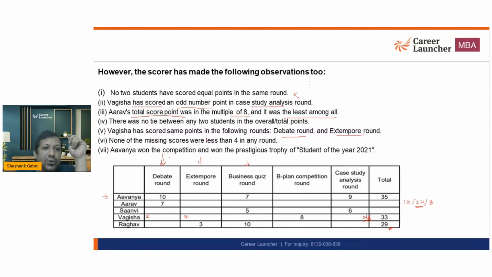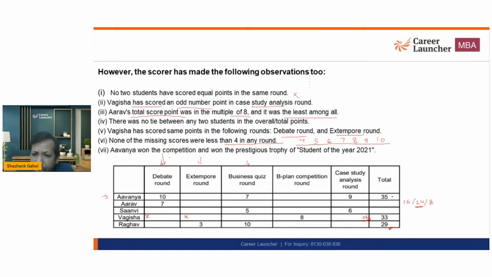None of the missing scores were less than 4 in any round. Now I got something that is concrete. 4 से कम मार्क्स नहीं हो सकते. So everyone is going to score. Every missing value is going to be either 4 or 5 or 6 or 7 or 8 or 9 or 10. So missing values can be this. They cannot be 1, 2, 3.